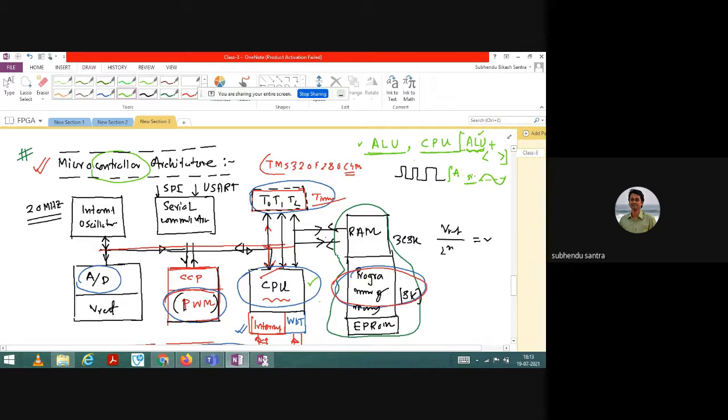This arithmetic operation is one block, another block is the integration block, another block is the derivative block. If you combine all these small blocks, manufacture them on a very small scale, and put them inside the ALU, then the total system is called the CPU.